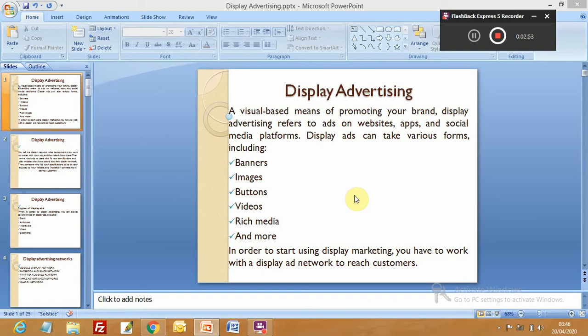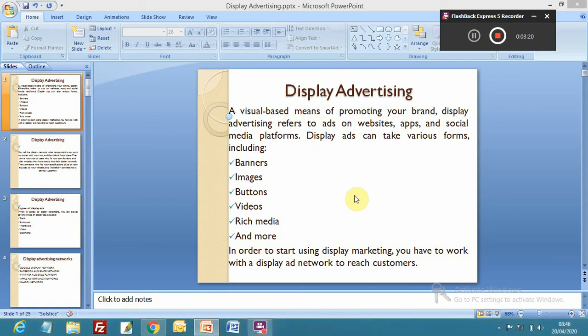In the Google Display Network, with the help of Google AdSense, different websites collaborate with Google, and mobile apps and social media platforms also collaborate with Google, and they display advertisements, whether on a website or an application, right?